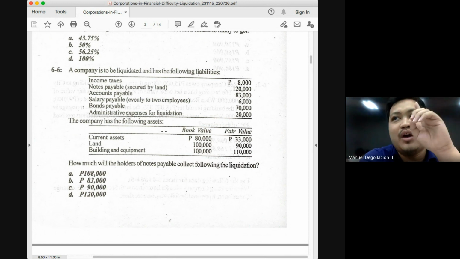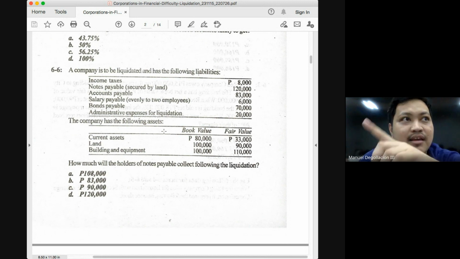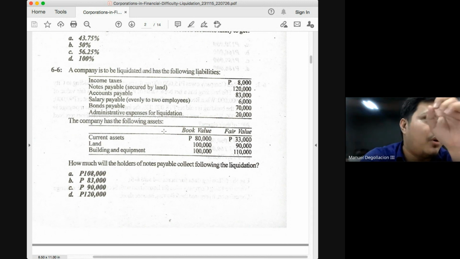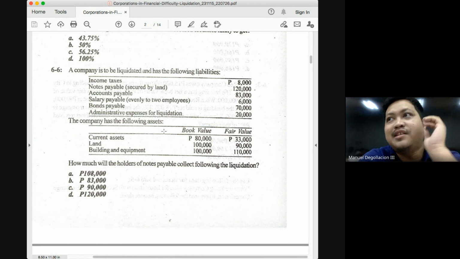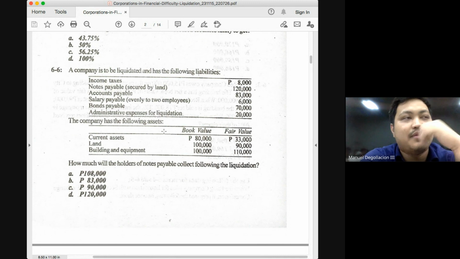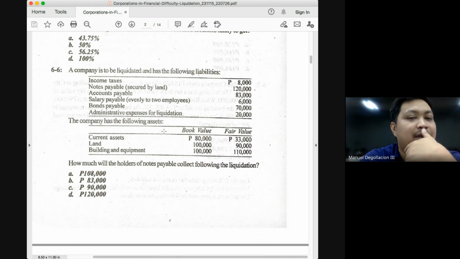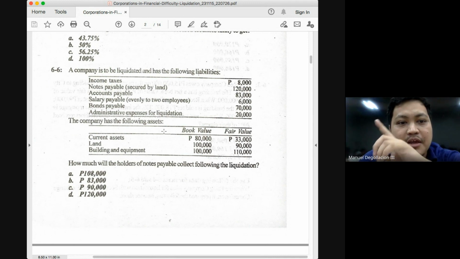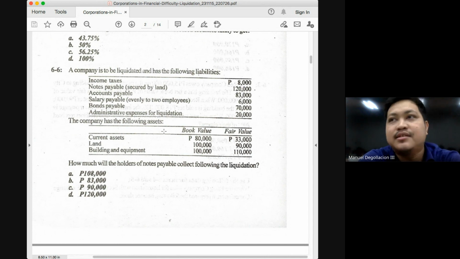But what do I want you to remember for the denominator? You add the unsecured portion of the partially secured. Do we have a partially secured here? Yes, 120. How much was the unsecured portion? It was 30. So how much then would our denominator be? 83 plus 70 plus 30 will give you 183. And that will be your denominator.